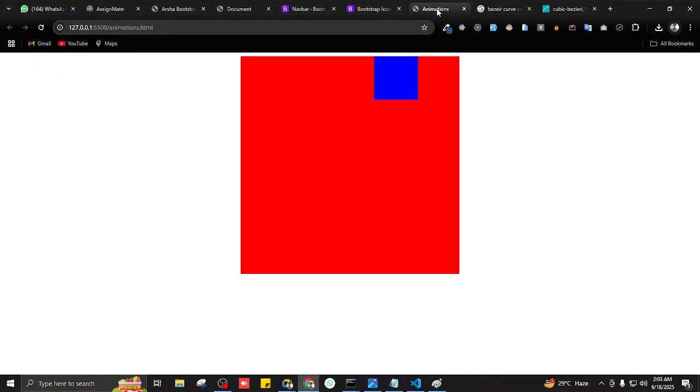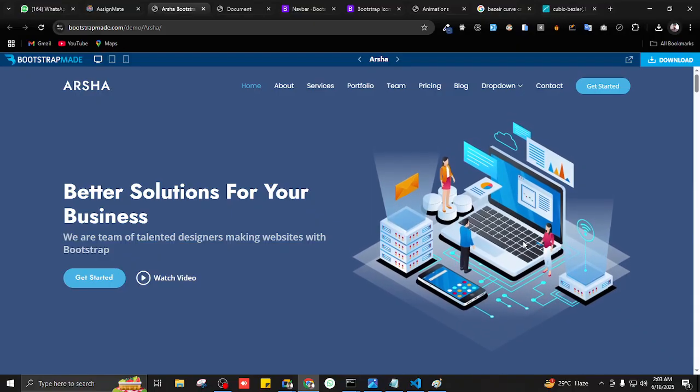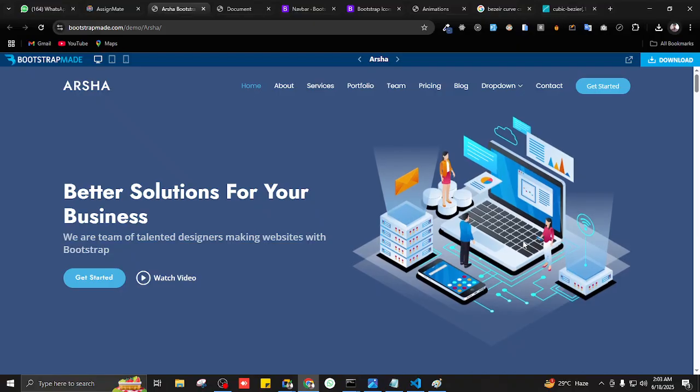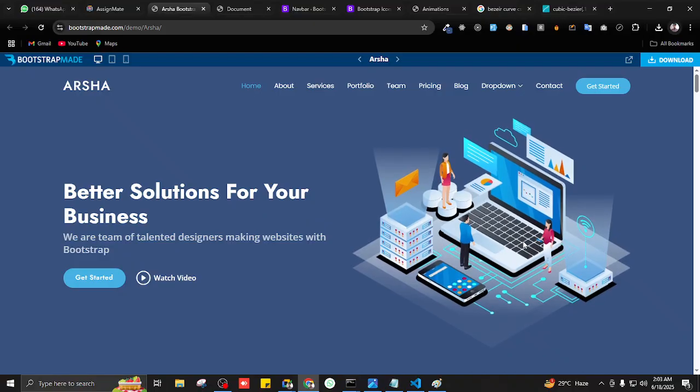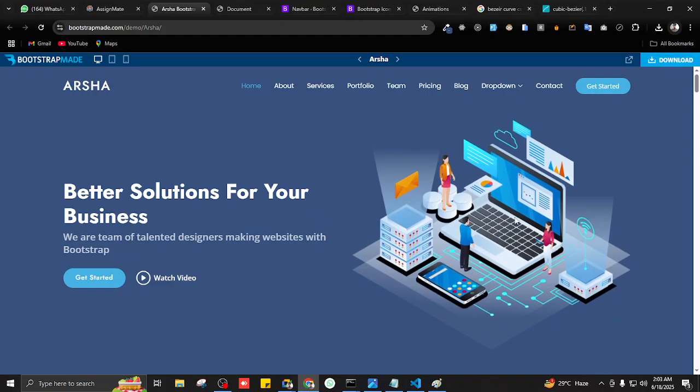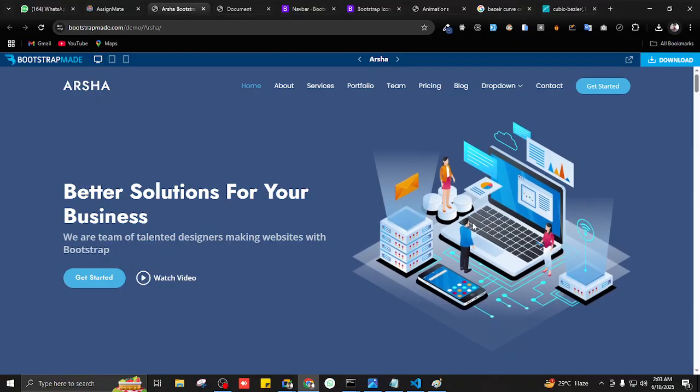This one is basically moving left and right. And what about this one? This one is moving up and down. That's exactly what you have to do. What we just did right now, that's exactly what you have to do with this image. But the main thing is not animations. The main thing is row and column layout. If you were to do that, that would be perfect.